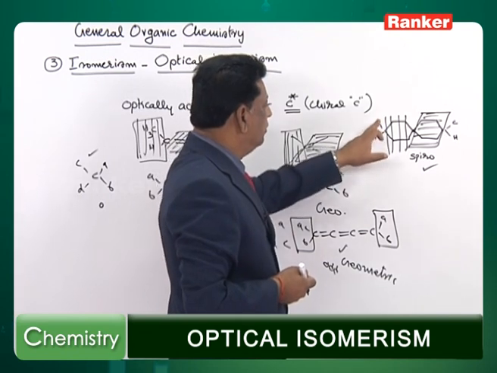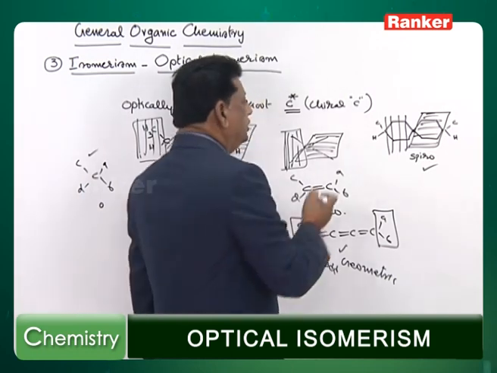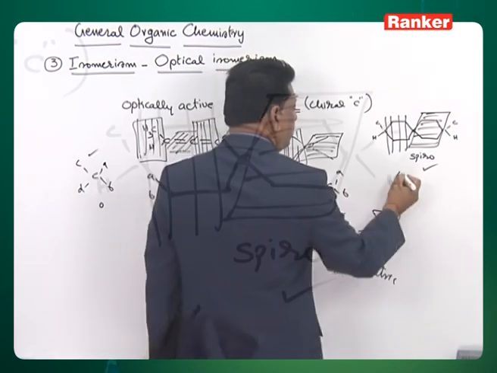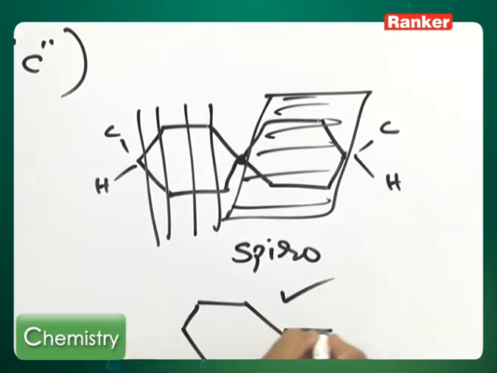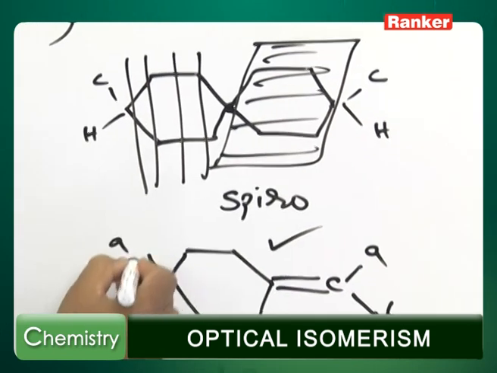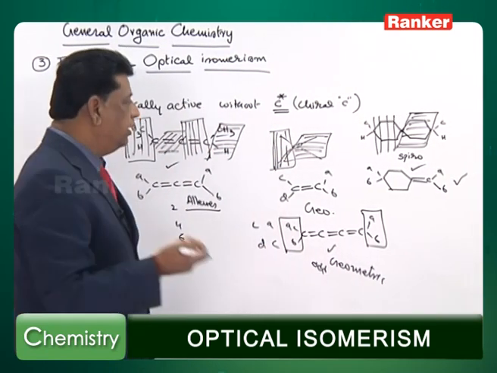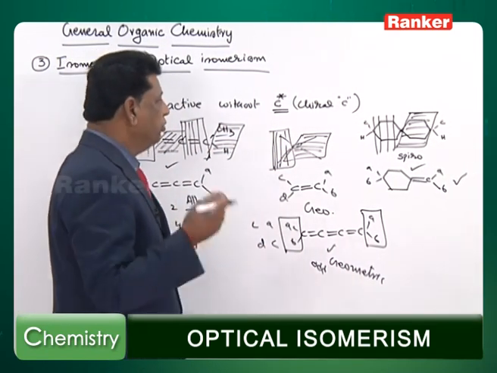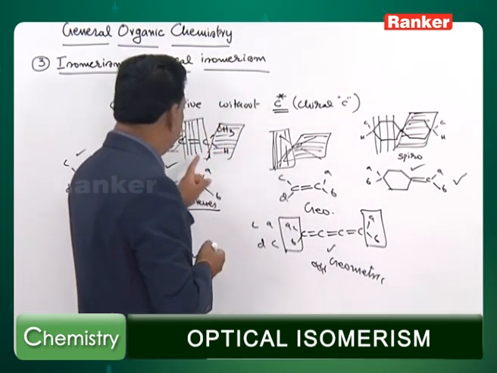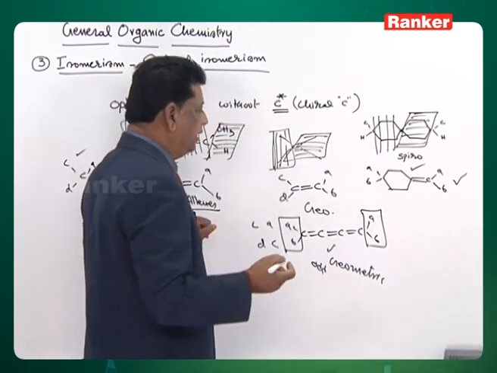Both are carbons or both are hydrogens, means no difference in the groups. Now these two also will be perpendicular, therefore it is going to generate one double bond and one ring, also going to show AB and AB type of the substitutions. This is exocyclic double bond containing cycloalkanes, which are going to show optical isomerism. So two double bonds are to this one, or one double bond, one this one.